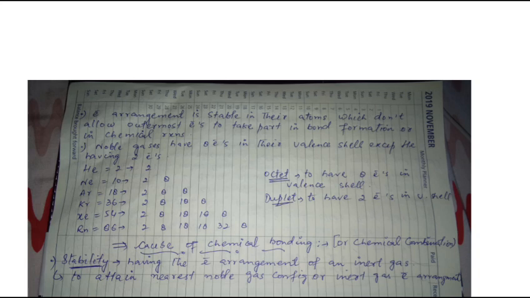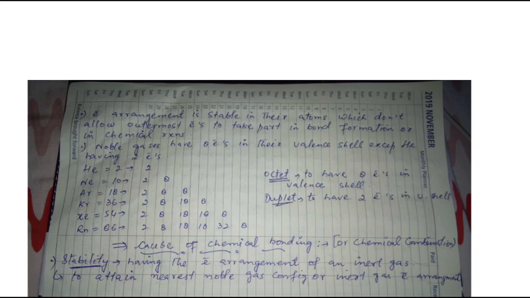Just look at the picture. Helium, its atomic number is 2. Neon, its atomic number is 10. You are watching here the electronic arrangement of the noble gases. All the elements contain 8 electrons in their outermost shell, except helium. It contains 2 electrons in its first shell. This is the outermost shell of helium as well.